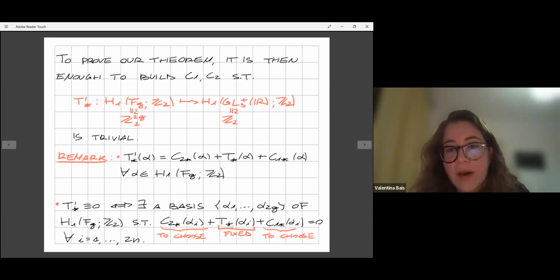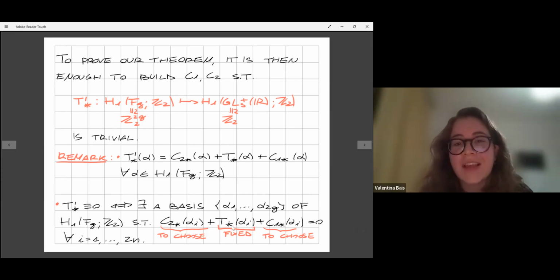And T star alpha I was fixed by the initial data, so we can't change this. But we are able to choose in principle these two. So what we have done is, first of all, building a nice basis in such a way that we could choose in a nice way C1 star and C2 star.